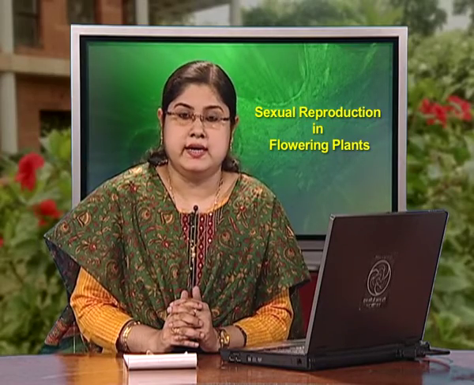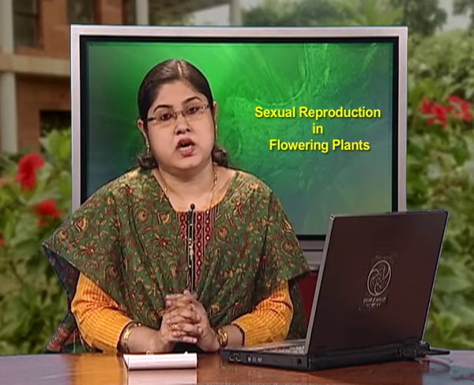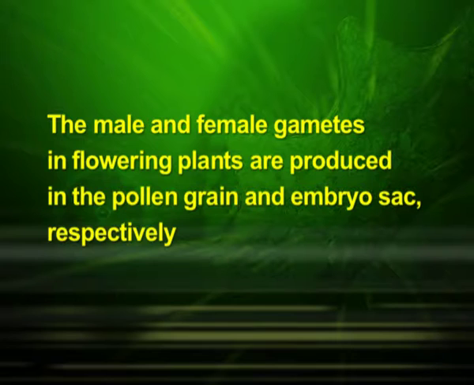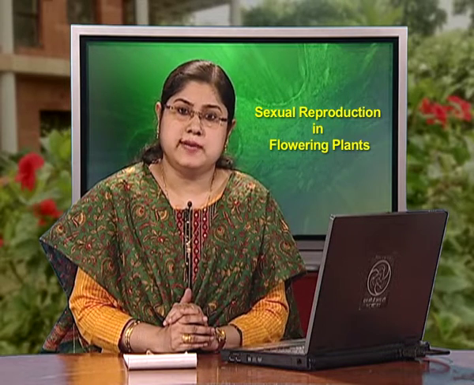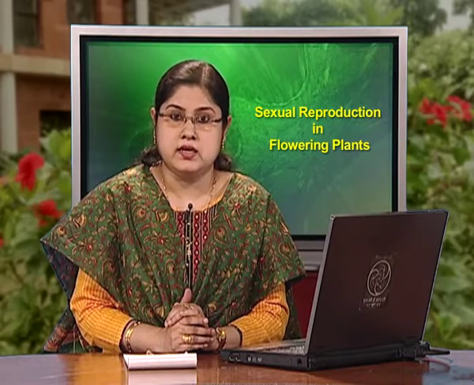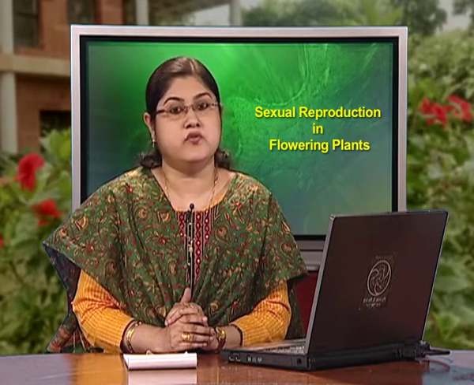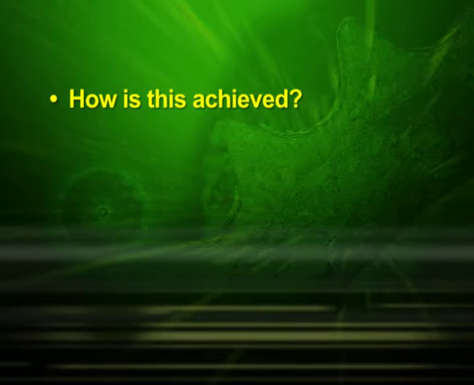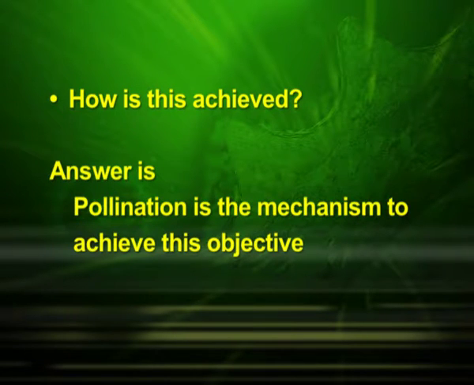First of all, let us discuss pollination. We have already learnt that the male and female gametes in flowering plants are produced in the pollen grain and embryo sac respectively. As both types of gametes are non-motile, they have to be brought together for fertilization. A question arises: how is this achieved? The answer is pollination. Pollination is the mechanism to achieve this objective.